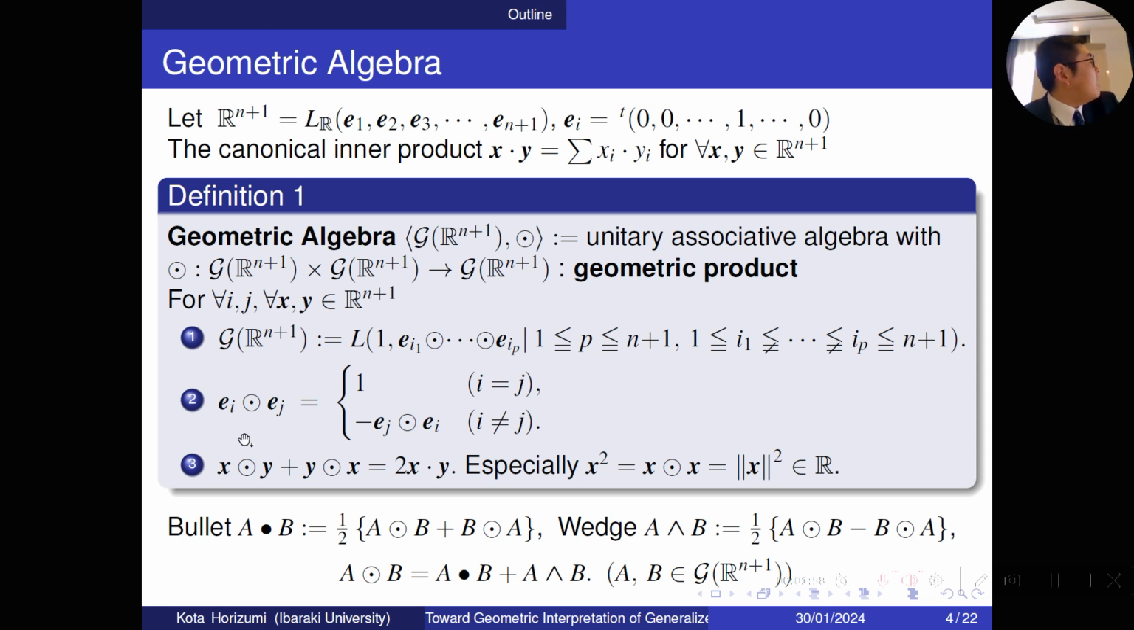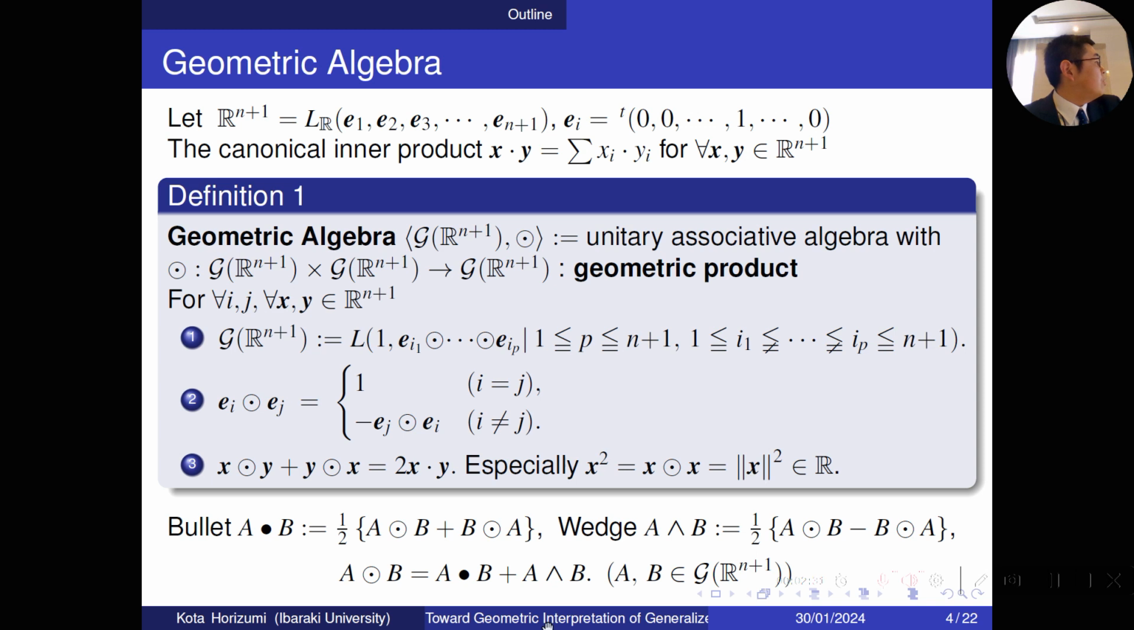And the second, e_i e_j is equal to 1 if i equals j, and otherwise it is equal to minus e_j e_i. And third, x y plus y x is equal to 2 times x dot y, and x dot y is a canonical inner product in R^(n+1). And especially, the square of x is equal to the square of the magnitude of x, and it is a real number.